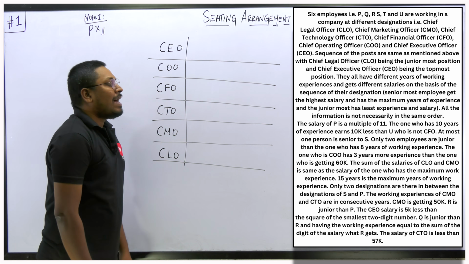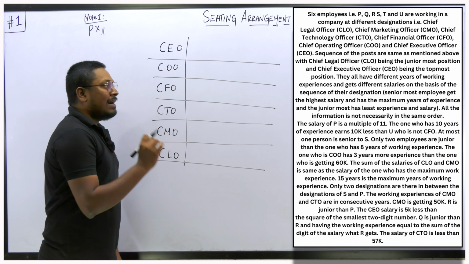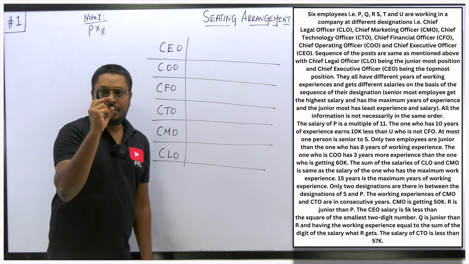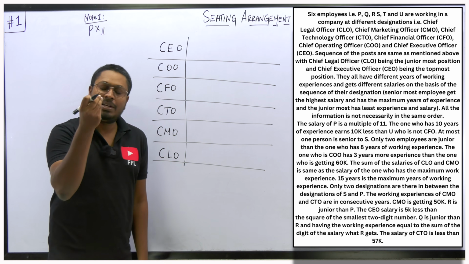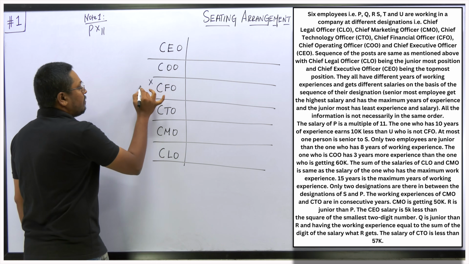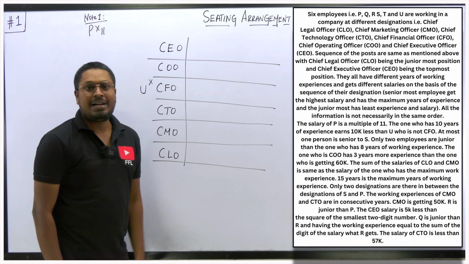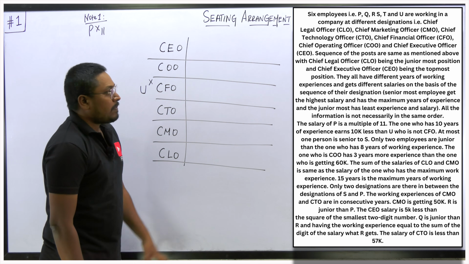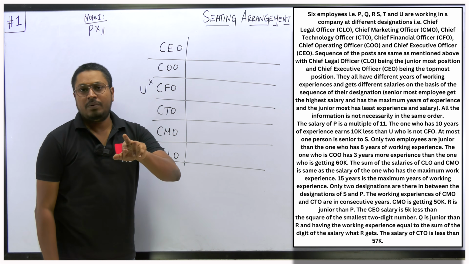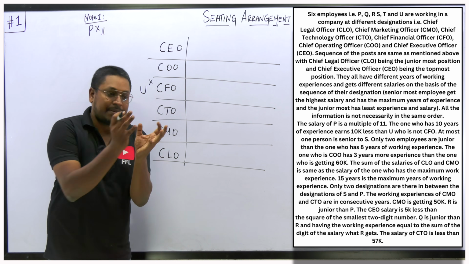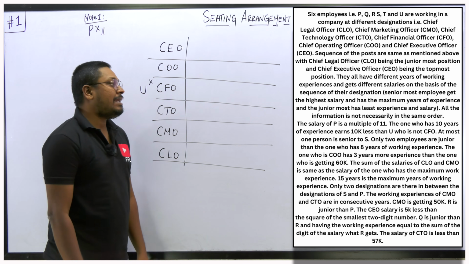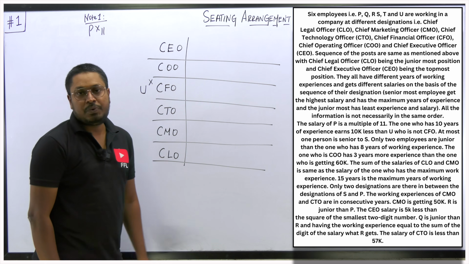Okay, so the one who has 10 years of experience earns 10k less than you, who is not a CFO. Just see, you, right? You who is not a CFO. So that "who" represents the person you. So the person you is not CFO. As well as you can see, the one who has 10 years of experience earns less than you. So the person you will not get a salary of 10k, because the person who has 10 years of experience is getting 10k less than you. So definitely 10 years of experience will not be the person you, right?